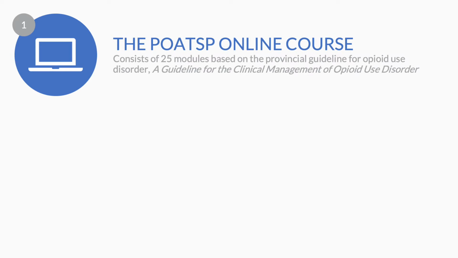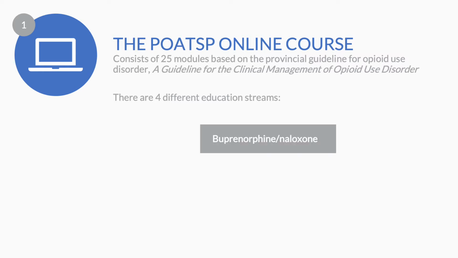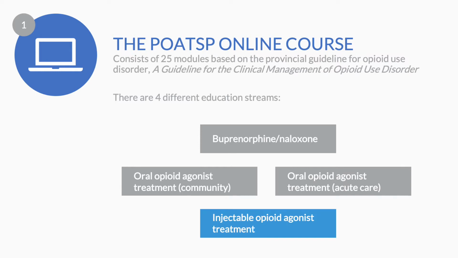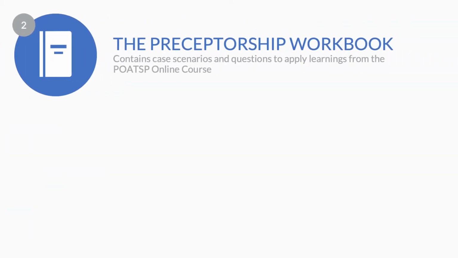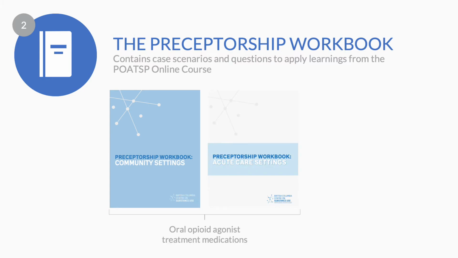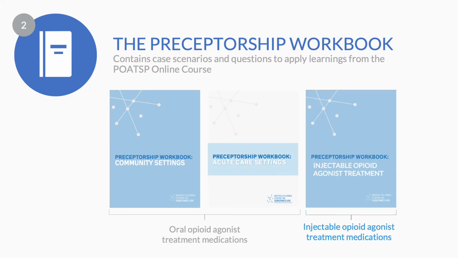In the POAT online course, there are 4 different education streams available depending on which medications you are looking to prescribe and the setting. Buprenorphine naloxone, oral opioid agonist treatment medications in community settings and acute care settings, injectable opioid agonist treatment. There are 3 workbooks available depending on which medications you are looking to prescribe and the setting: community, acute care, injectable opioid agonist treatment.